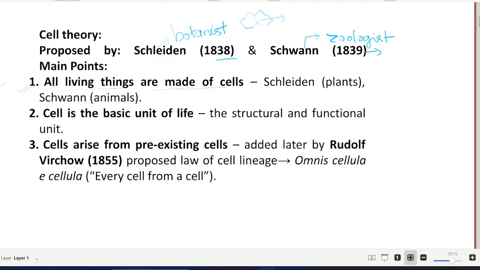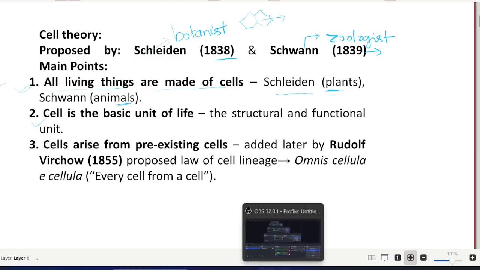The main points of the cell theory were, first, all living things are made up of cells. In the case of Schleiden, he observed it in plants, being the botanist, and Schwann observed it in animals, being the zoologist. And the second is that the cell is the basic unit of life, that is, the structural and functional unit. So these were the main two points of the cell theory.